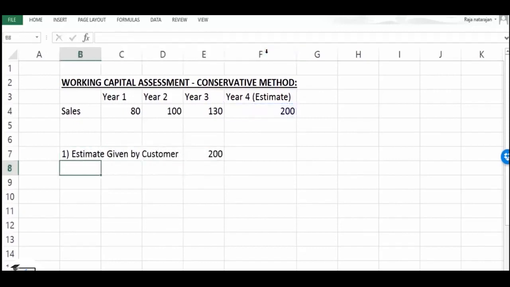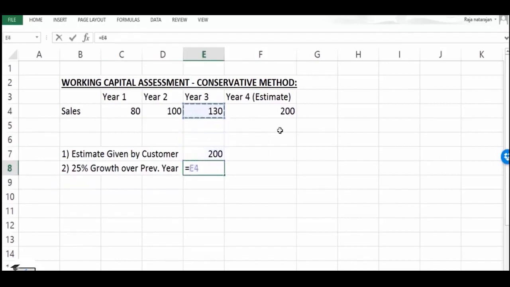Okay, the bank would have some kind of policy where they may say that they will apply a fixed percentage growth in the last year. That's all. It means say something like 20 or 25% growth over the previous year. So I'll say 25% growth over previous year. It means the previous year is 130, so 130 plus 25%.